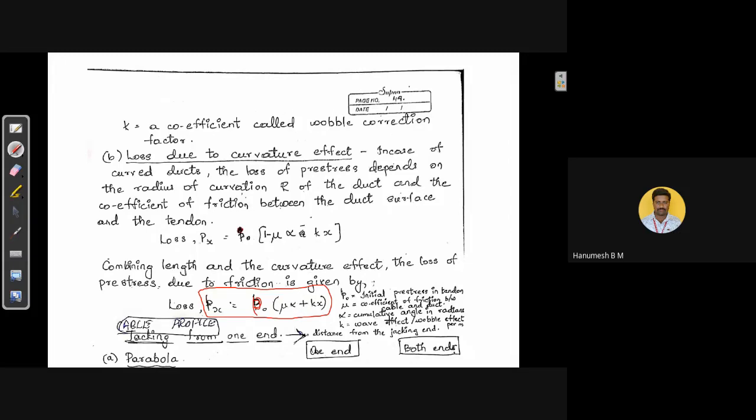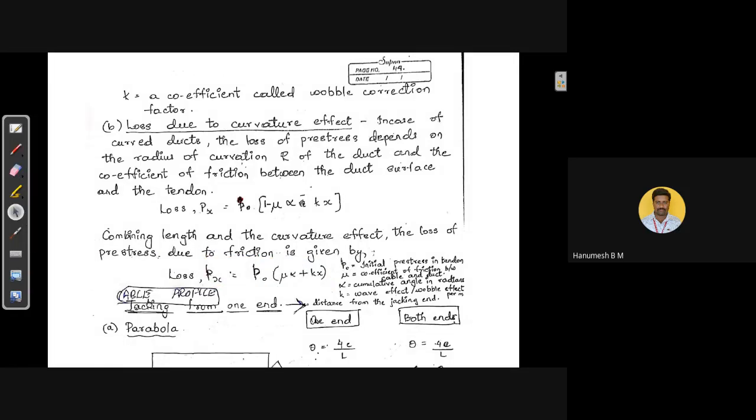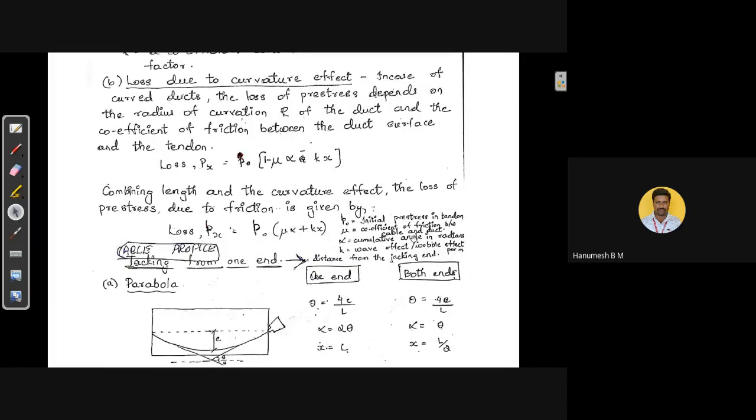Alpha is the cumulative angle in radians. It is going to change for different cable profiles that we shall discuss here. That is, alpha is the cumulative angle in radians. In radians we need to substitute here. And also K is the wave effect or wobble effect per meter. Per meter we need to substitute the value of K here.